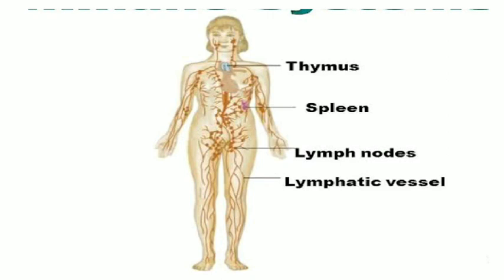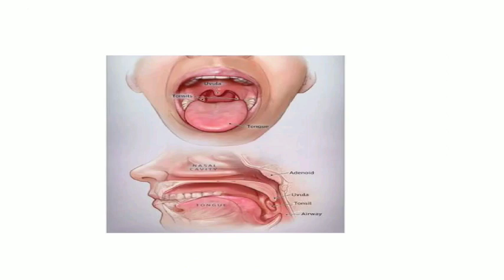Spleen is located near the stomach. And in this picture, you can see the location of tonsils and adenoids. The lymphatic organs are the site of storage of lymphocytes. So they are also involved as the immunity organs or immune system organs.